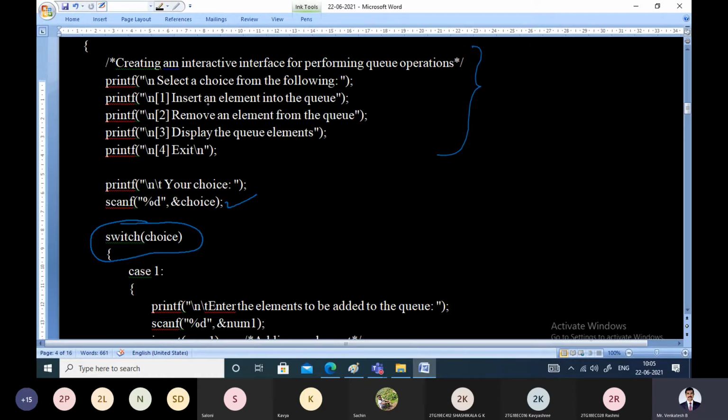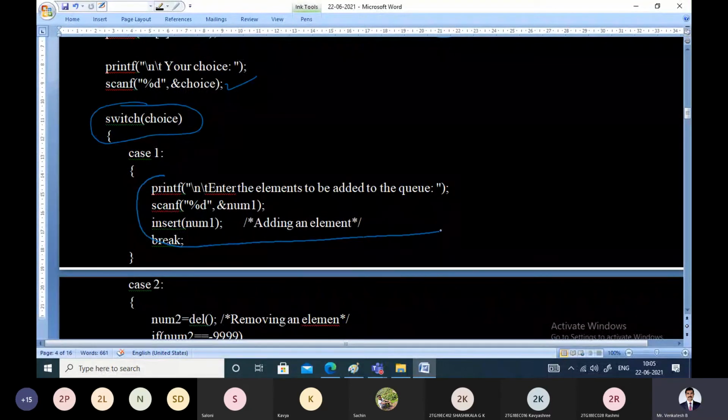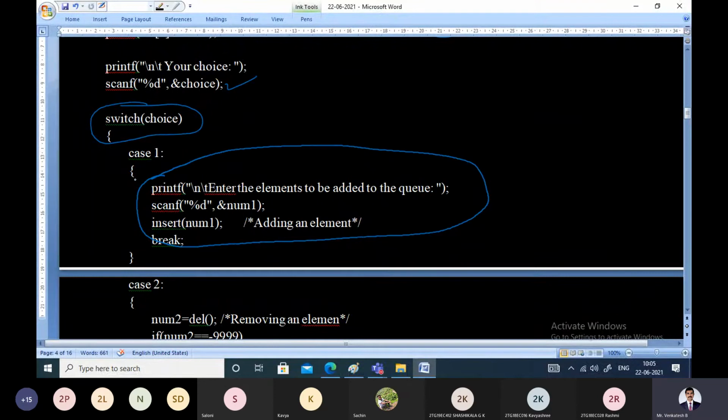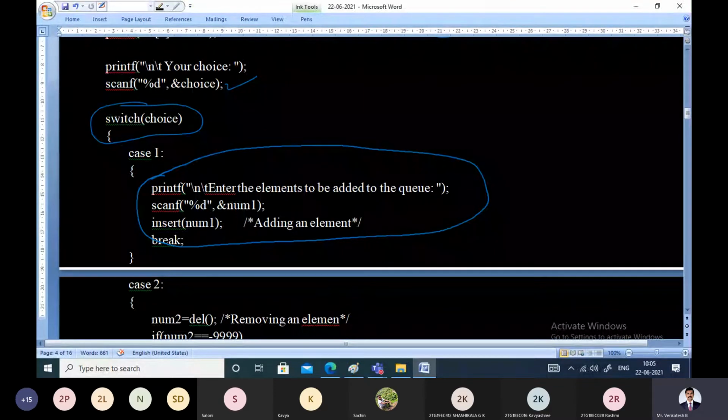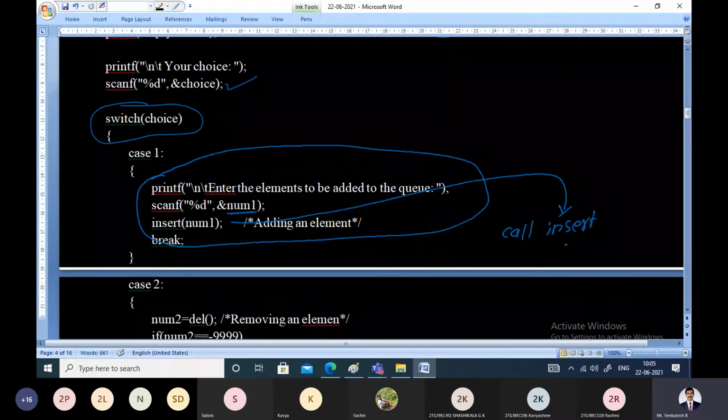If you have given choice 1, then case 1 will match, and all the statements present within case 1 will execute for insert. For insert, we will simply ask the user to enter the element to be added to the queue, and that will be stored in a variable called number1, and here we'll call the insert function. That is what this line indicates: call the definition of the insert function. That is, the element will successfully get inserted.